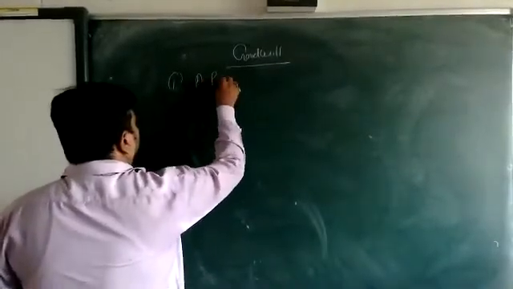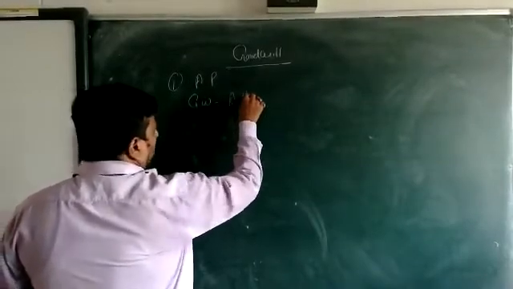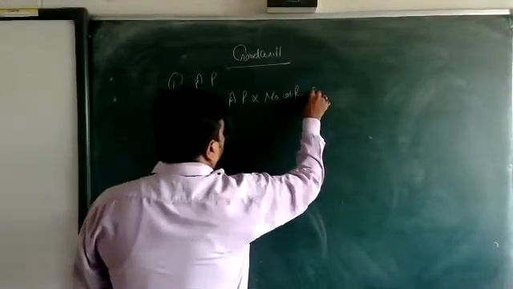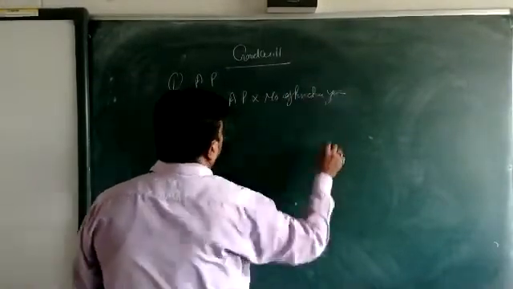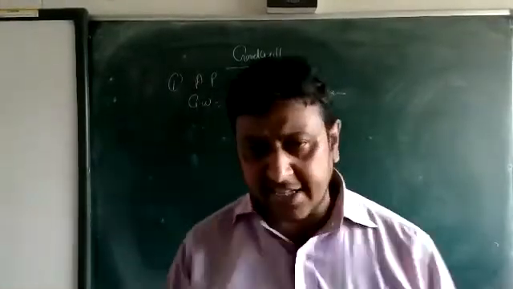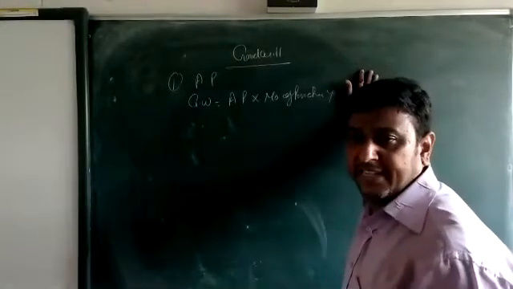Average profit method: goodwill is equal to average profit into number of purchase years. Okay, beta? Now your question is what is the meaning of number of purchase years?